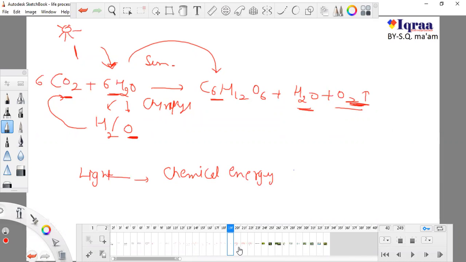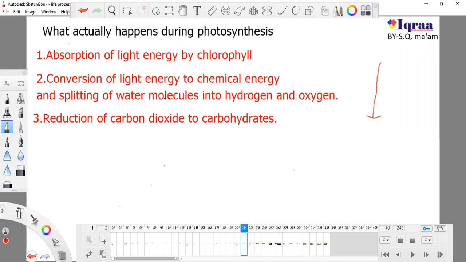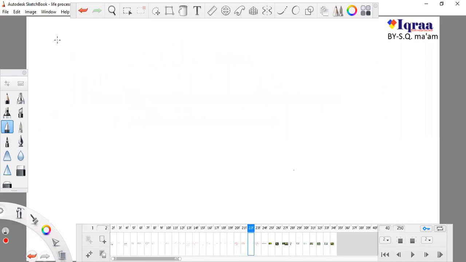These things are taking place here. So it is not important that they should go one by one. This should be first step, this should be second step, and this should be third step. No, it is not important. For desert plants, desert plants don't follow these steps one by one. So first of all they take up carbon dioxide, because carbon dioxide is very important. I'm talking about some desert plants. They take carbon dioxide in the first step.